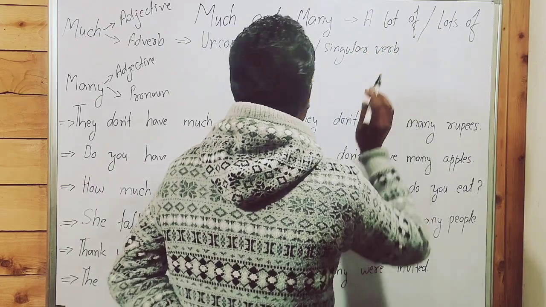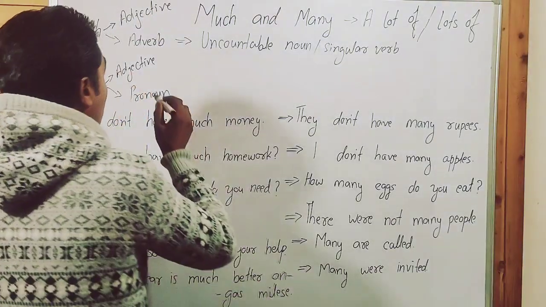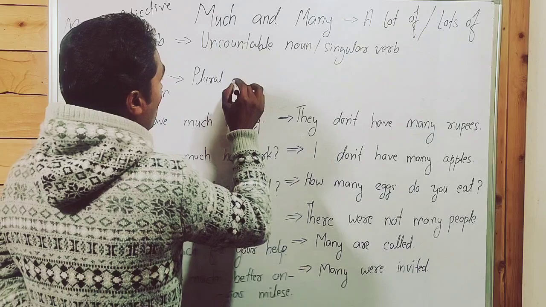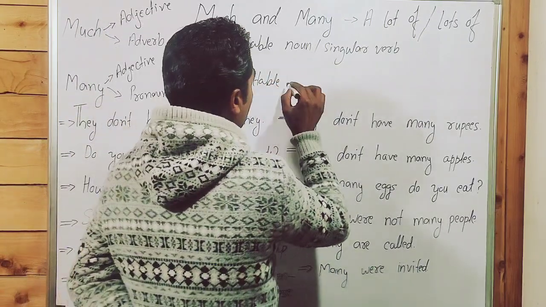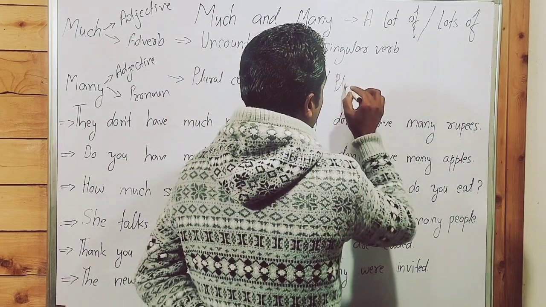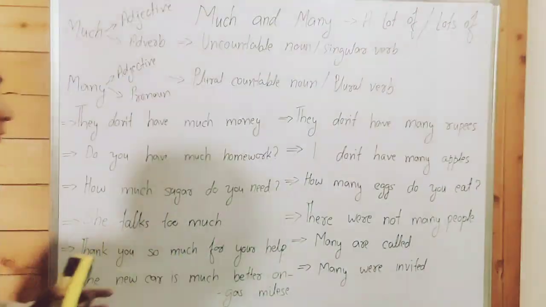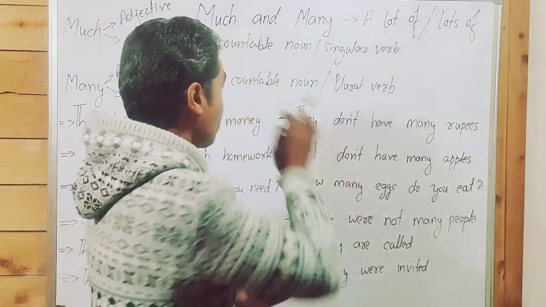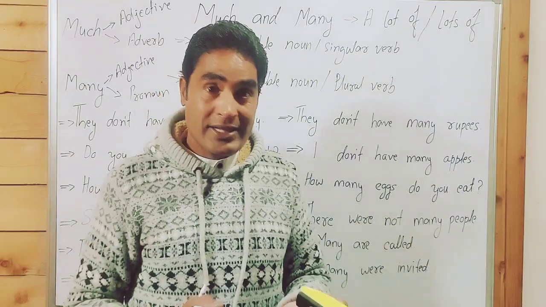When we talk about many, it is used for plural countable noun. It takes plural verb. Guys, point to be noted. Many is also used for singular countable noun and it takes singular verb as well.